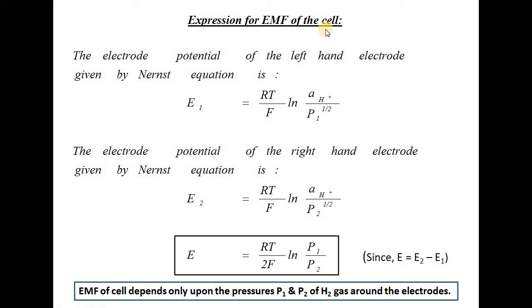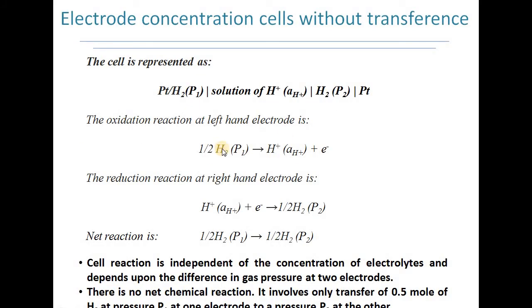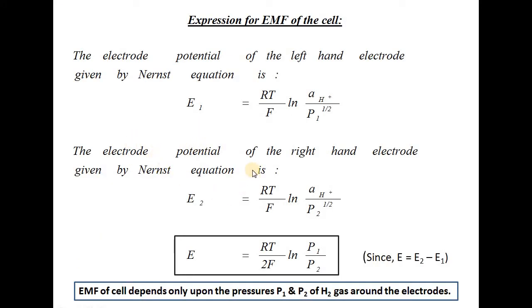Now, the expression for the EMF of the cell. The electrode potential of the left hand side will be given by the Nernst equation: E1 is equal to RT by F log natural activity of hydrogen ion divided by pressure P1 raised to power 1 by 2. This expression has been obtained by applying the Nernst equation to the left hand side oxidation reaction. Similarly, applying the Nernst equation to the right hand side, we get E2 is equal to RT by F log natural activity of hydrogen ion divided by P2 raised to power 1 by 2.